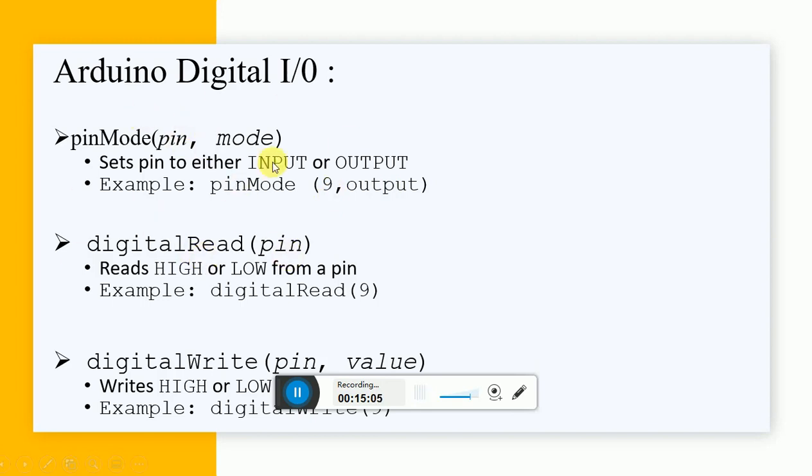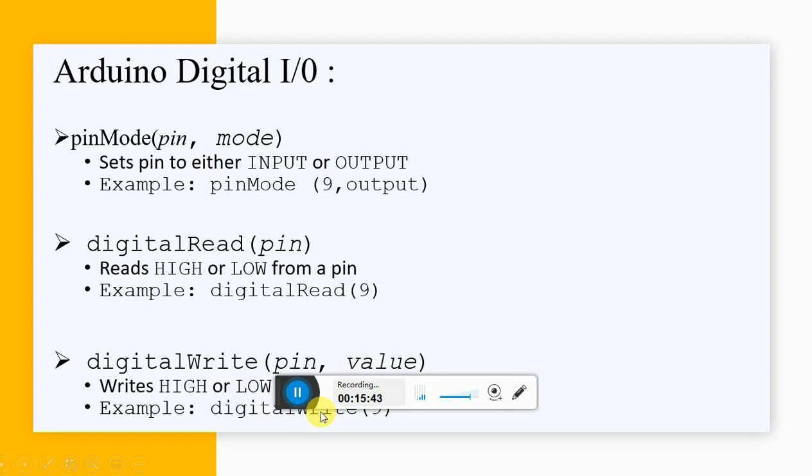Then after defining whether it is input or output, next, suppose it is output. Suppose I have connected an LED. I want to turn the LED on and off. If I want to turn on the LED, I have to give high voltage. If I want to turn it off, I have to give low voltage. For sending high or low, I'll use the command digitalWrite pin comma value. On which pin I want to send this value, and whether the value on this pin is high or low, that I need to mention.